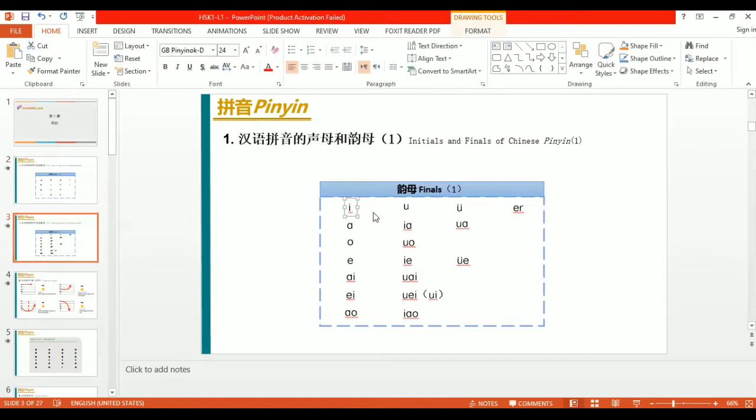Now let's move to the finals, how to read them. So this is yi, wu, yu, er, a, ya, wa, o, wo, yo, ye, and so on. So these were the finals.